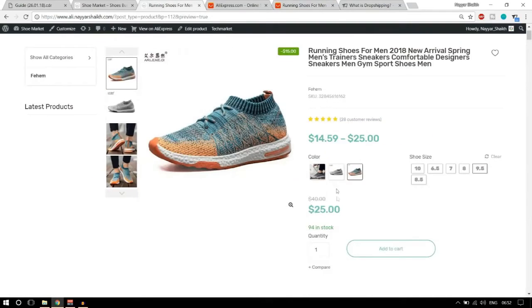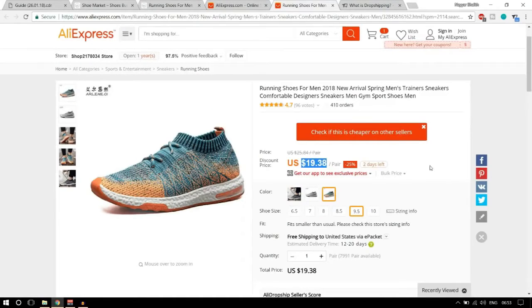Okay, so they come to your website, they order the product, they give you $25. This $25 comes into your account. Now you'll see on your dashboard that there is an order by some person and this is the product. Then what you do is you order the same product on AliExpress. Okay, and you don't have to do it manually. As I said earlier, everything will be done automatically. Now it is the duty of AliExpress to deliver and ship this product to the customer.